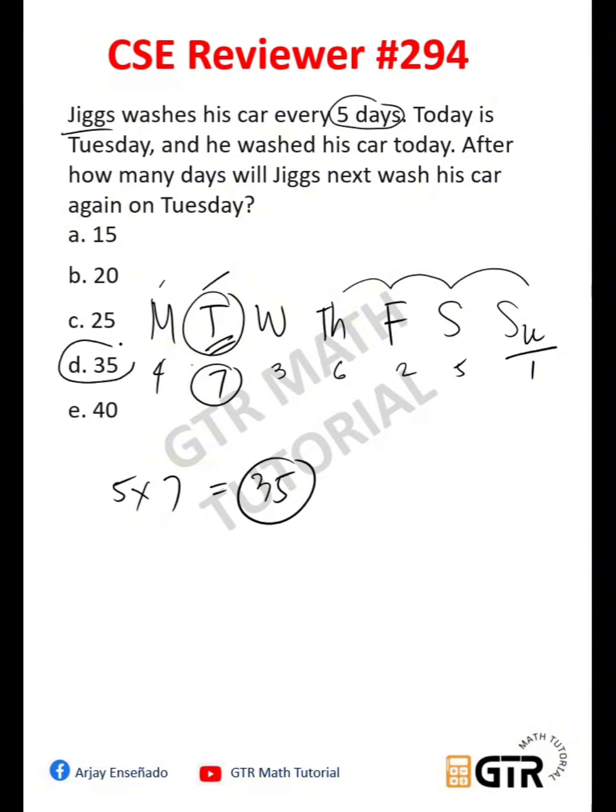So therefore, after 35 days, Jigs will wash his car again on Tuesday. So the correct answer is letter D, 35.